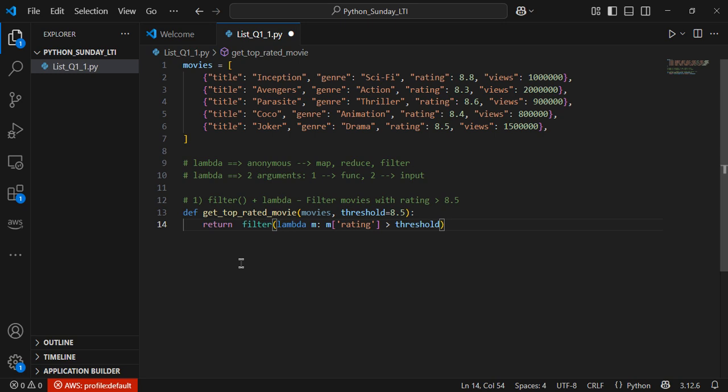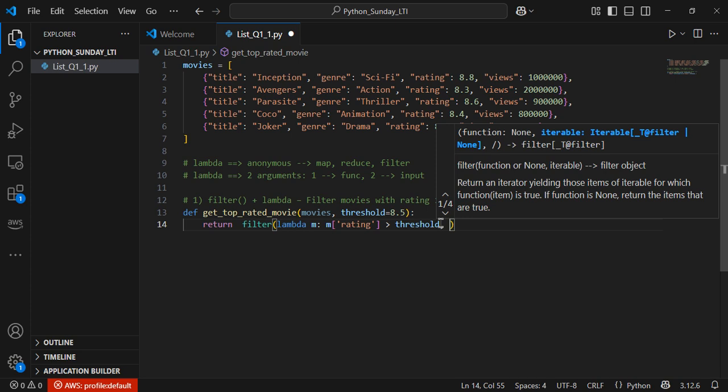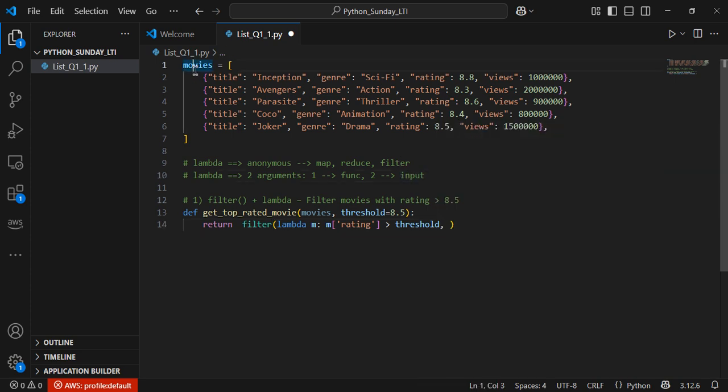So out of the two arguments, my function is done. Now I need to pass the second thing, which is the input. So what would be my input? Input would be my list. Done, my function is created.